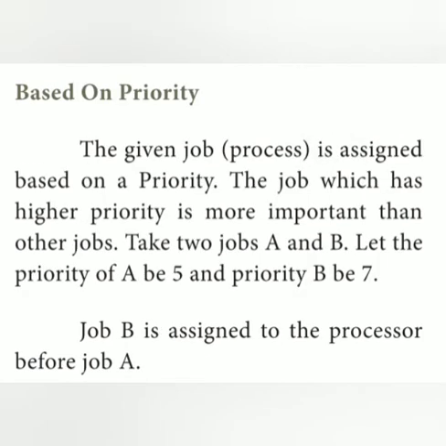The last algorithm is based on priority. In the priority algorithm, the given job is assigned based on priority. The job which has higher priority is more important than other jobs. For example, take two jobs A and B. Let the priority of A be 5 and priority of B be 7. So job B is assigned to the processor before job A because its priority is higher. This is the priority-based algorithm.